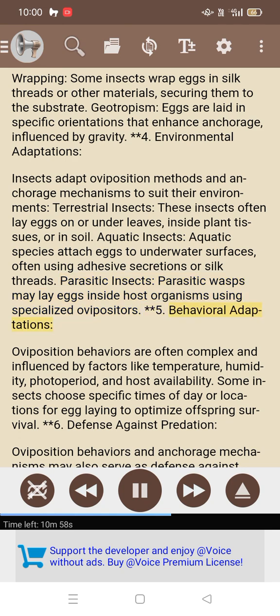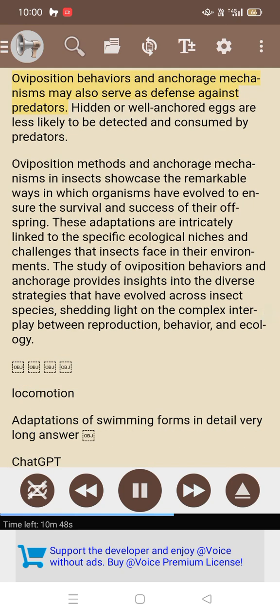5. Behavioral adaptations. Oviposition behaviors are often complex and influenced by factors like temperature, humidity, photoperiod, and host availability. Some insects choose specific times of day or locations for egg laying to optimize offspring survival. 6. Defense against predation. Oviposition behaviors and anchorage mechanisms may also serve as defense against predators. Hidden or well-anchored eggs are less likely to be detected and consumed by predators.